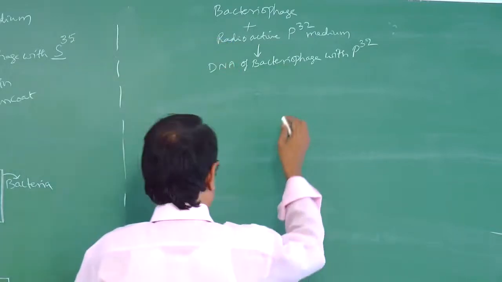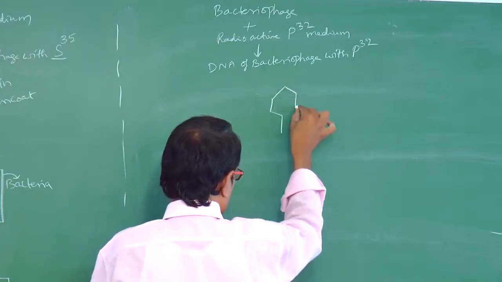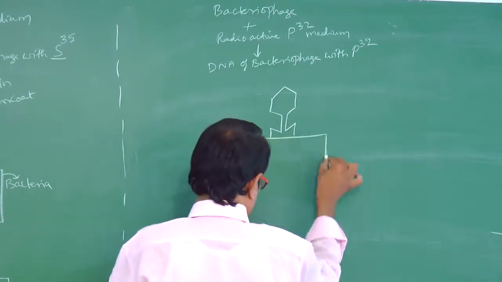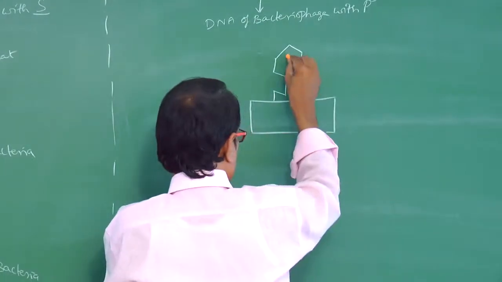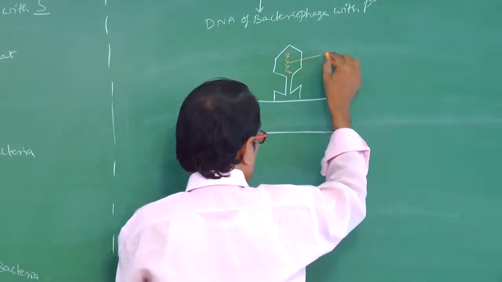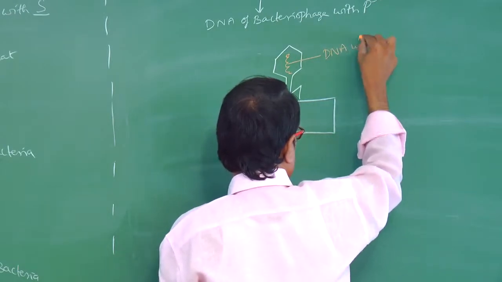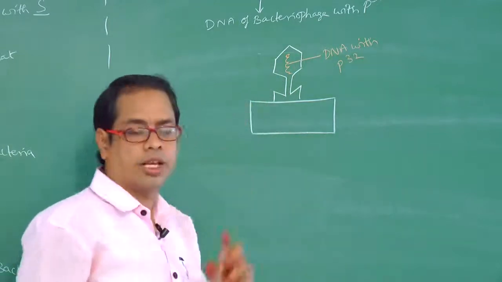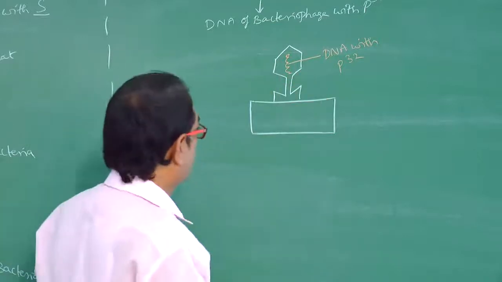Now look here, this is the diagram of bacteriophage, and this is called infection. This is the phage DNA, that is DNA with phosphorus 32, P32. Don't say P35 or S35, it is P32, right?